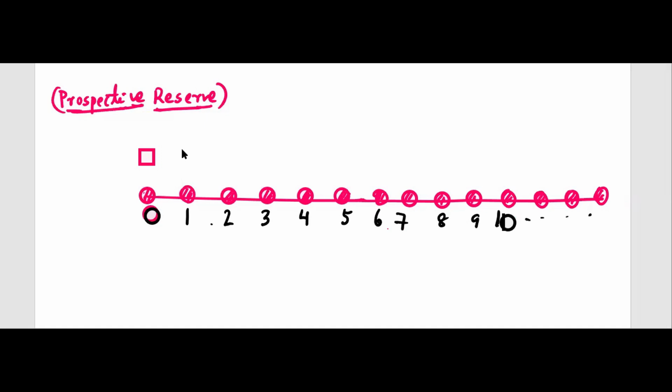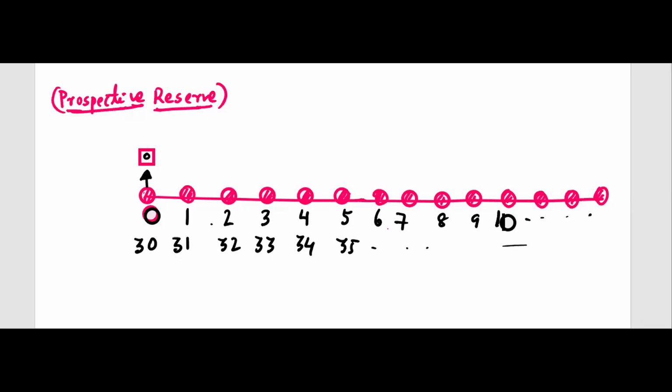So here the age is 30, and then 31, 32, 33, 34, 35. Continue writing. Here there is no reserve anyway. Why is there no reserve? You need to think about that.